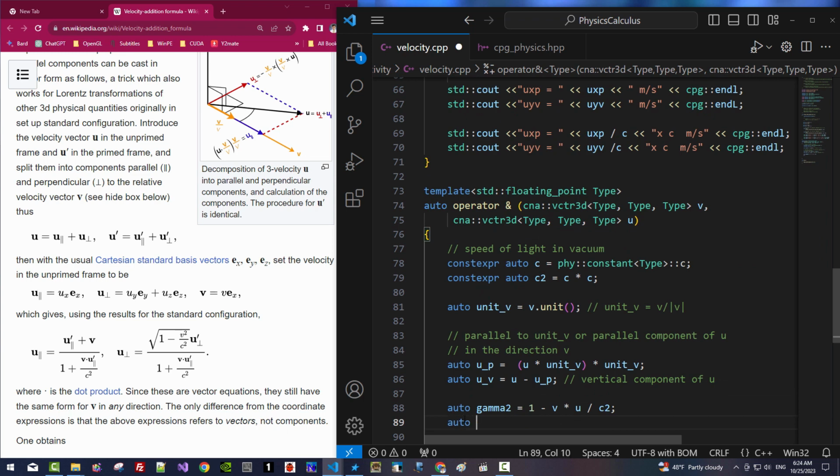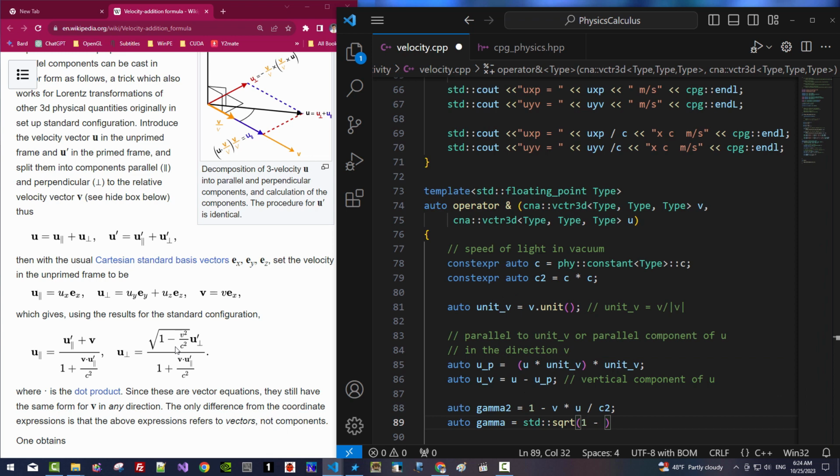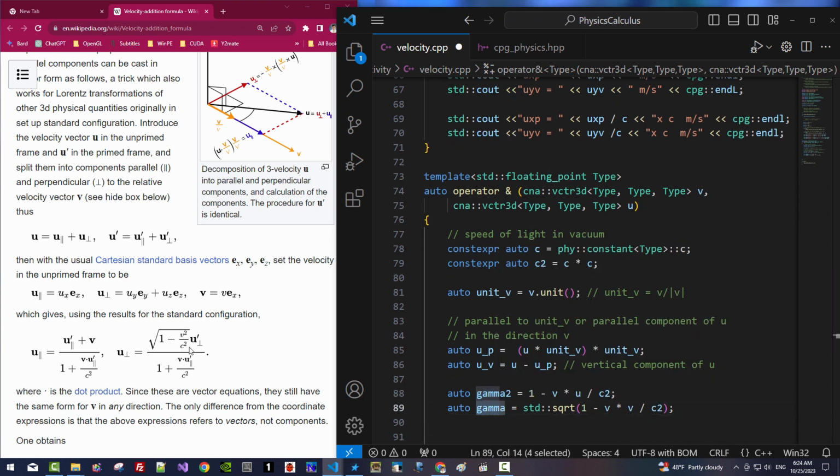Now, for gamma, we compute this part: square root of 1 minus V dot V over C square. This gamma represents this part. This gamma 2 represents this part, the common denominator.